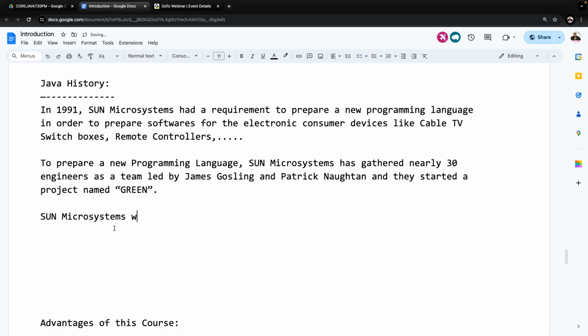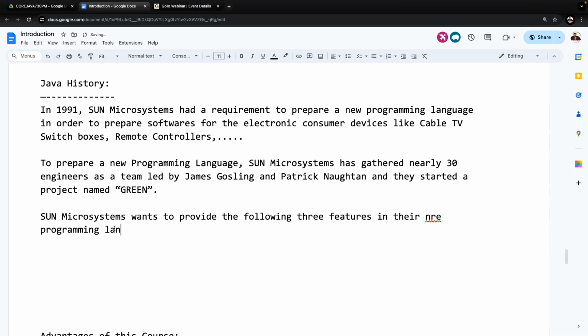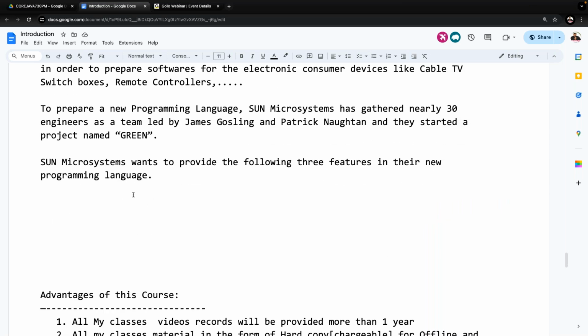Sun Microsystems wants to provide the following three features in their new programming language. Still, implementation has not started. It is just an idea, just a paper plan, not any physical implementation. What features does Sun Microsystems want to provide?